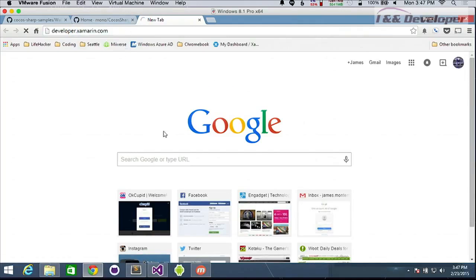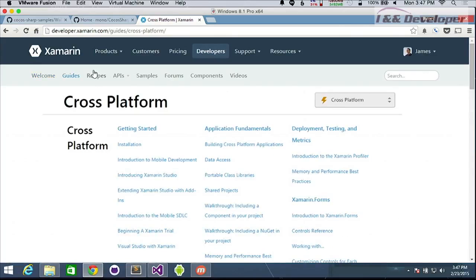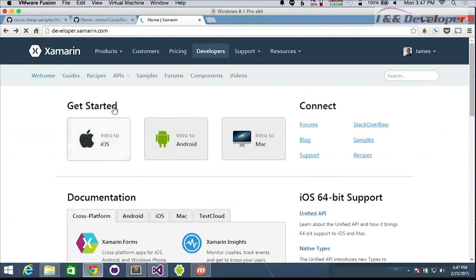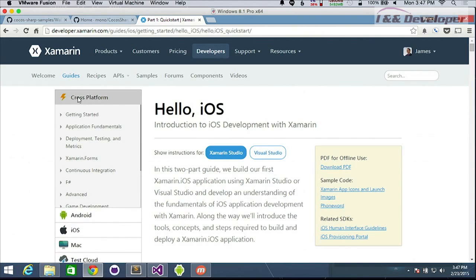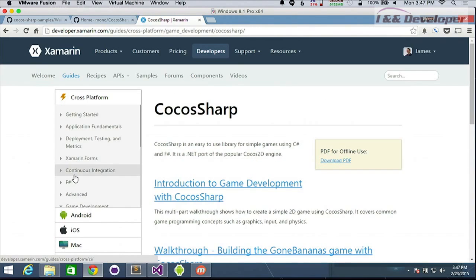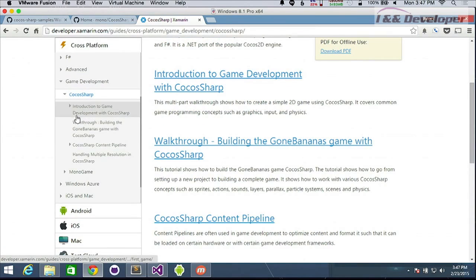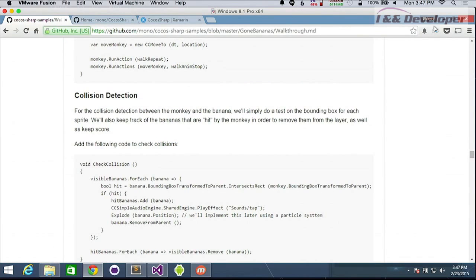When you go to developer.xamarin.com, we're going to find some documentation in there. If we tap on cross-platform up here and go down to game development, you'll see CocosSharp. This will be a full introduction, walkthrough, content pipeline, handling everything that you can think of, and API reference as well. Really big in there. All right, so that's where you get going. And the whole CocosSharp GitHub repo will walk you through all of that.